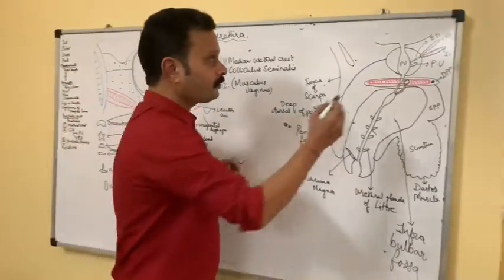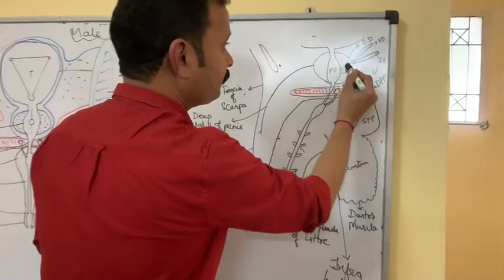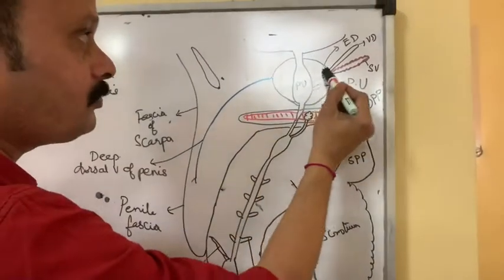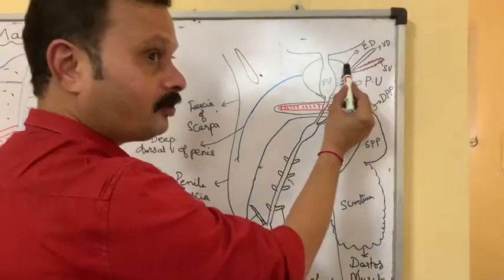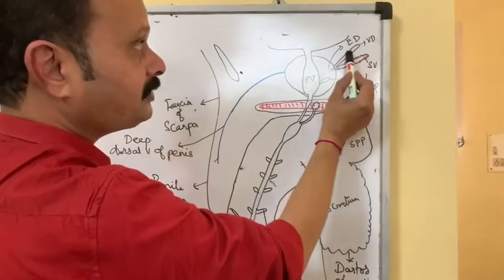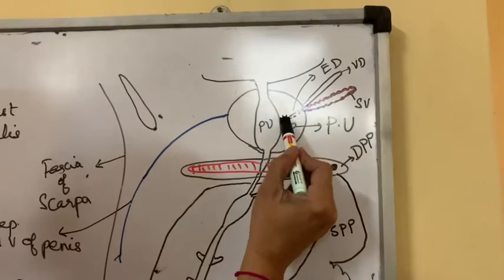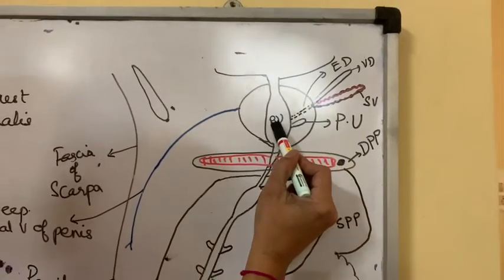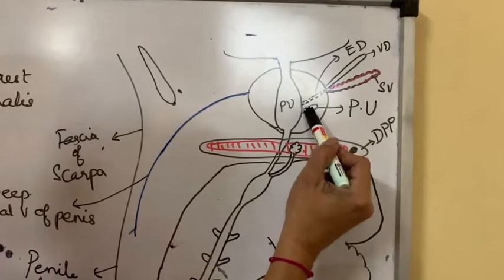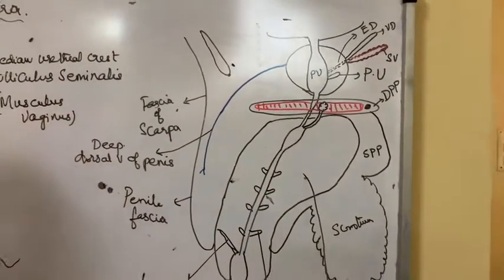Then we have ejaculatory duct. This ejaculatory duct is around 2 centimeters in length, which is formed by the union of seminal vesicle and vas deferens. Both these join with each other to form ejaculatory duct, and that opens into the prostatic urethra within the median lobe of the prostate by the sides of prostatic utricle on either side. This is about the ejaculatory duct.